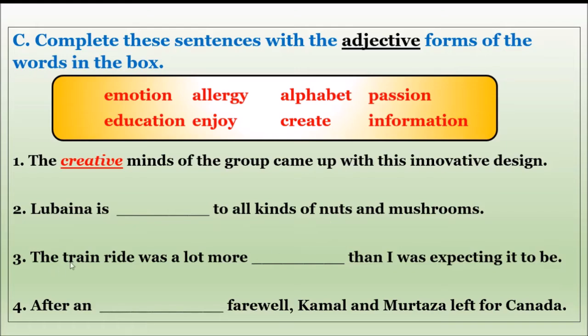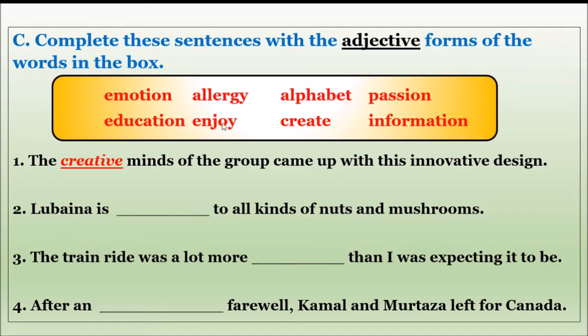Third one. The train ride was a lot more dash than I was expecting it to be. The answer is very easy. Everybody loves to go on a train ride. So which word represents the happiness here? Enjoy, right? The train ride was a lot more enjoy. Enjoy will not suit here. So we have to add a suffix here.